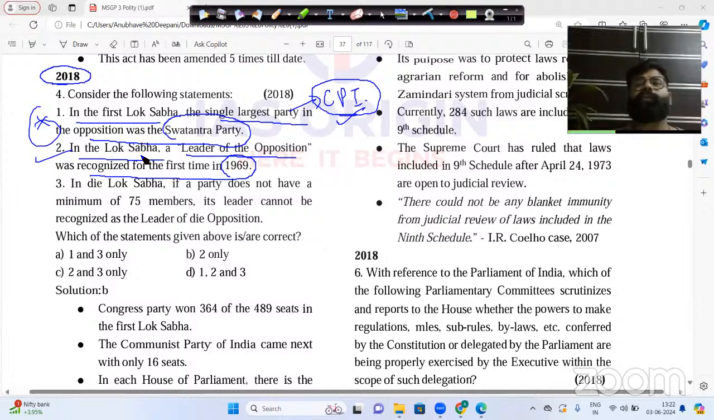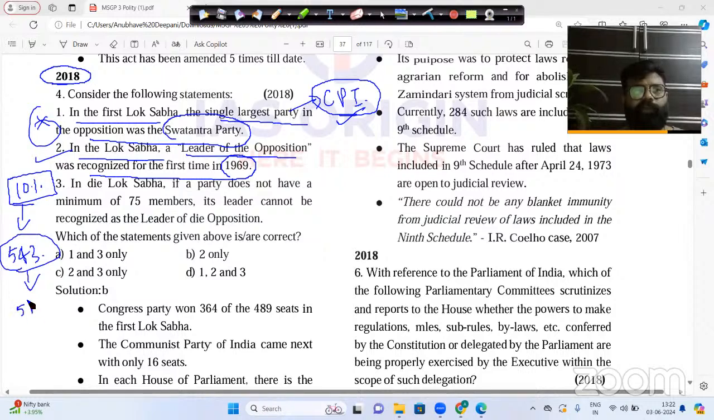And how will you decide whether any political party would have the opposition leader or not? You will decide in the way that if any political party has got minimum 10% of the total seats of Lok Sabha. Now you see, the total seats of Lok Sabha is 543. The 10% of 543 is 54.3. Now you can take it as 55 only. So if you have 10% of the total seats of Lok Sabha, then you can have an opposition leader.